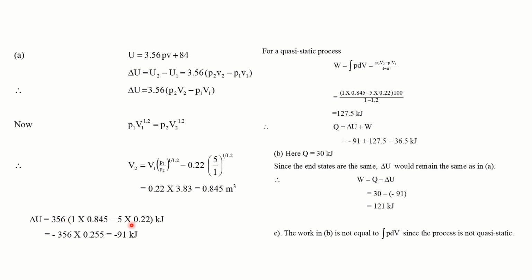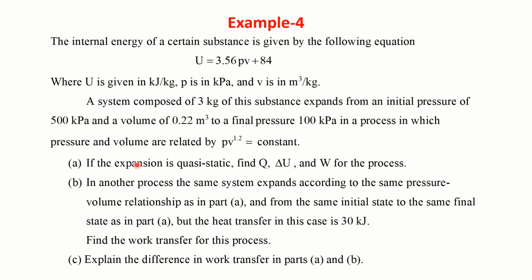You now know these values. This is P2, this is V2, this is P1, this is V1. You can clearly see that the initial pressure P1 is 500 kilopascal, the volume is 0.22 meter cube, and the final pressure is 100 kilopascal.